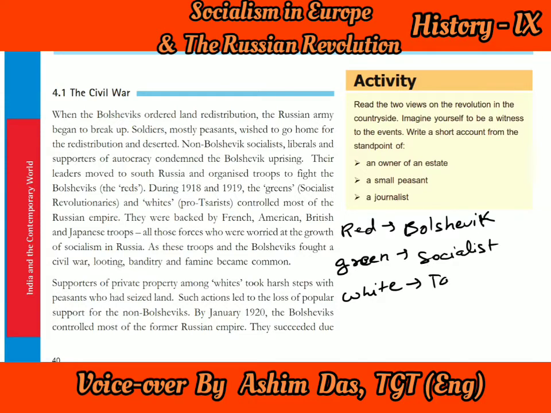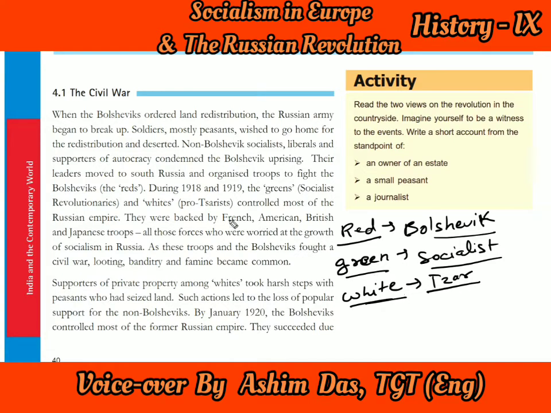Now these 3 colors, red, green and white, will be easily identifiable as Bolsheviks, Socialists and the supporters of the Tsar. Okay, so now let us see what is told here.